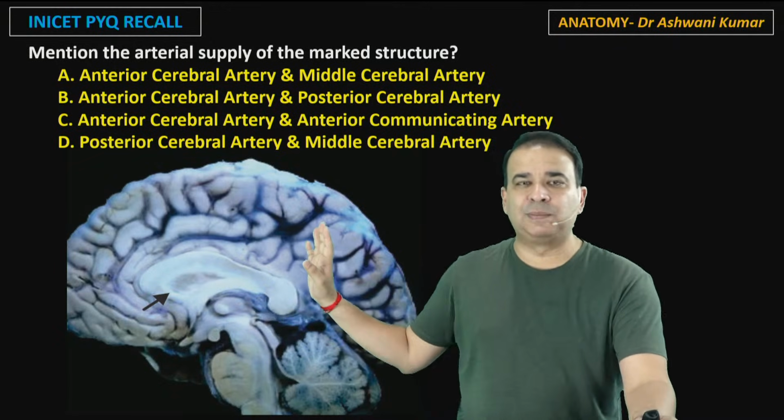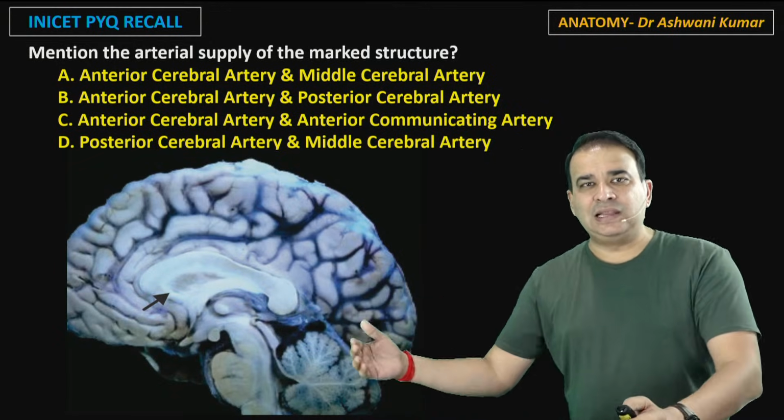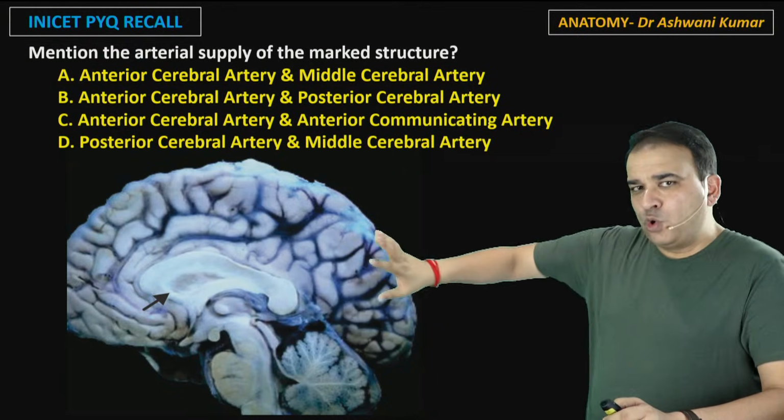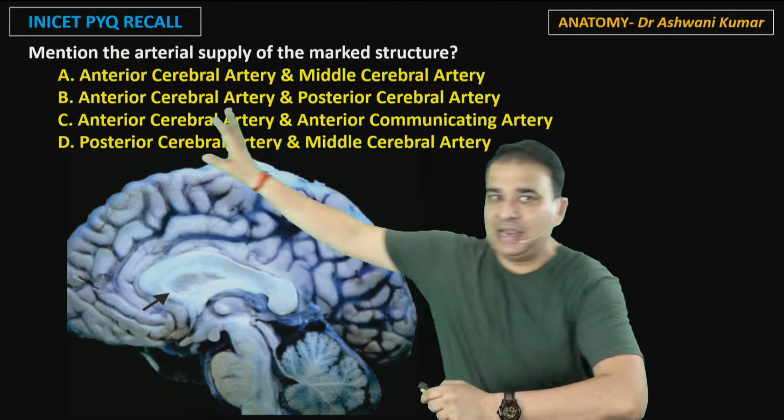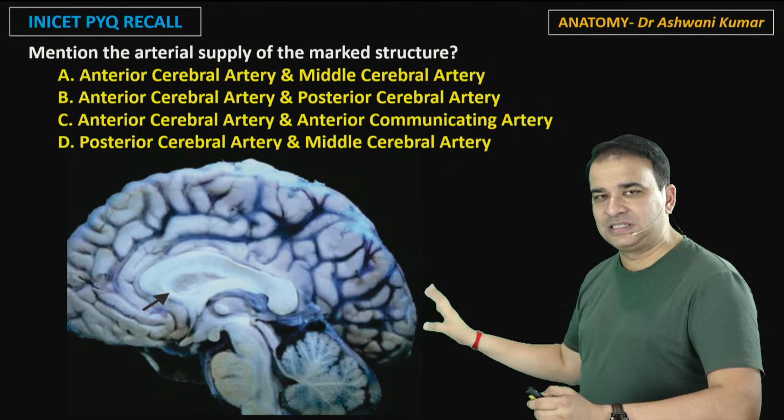Pure corpus callosum ki blood supply, look. Guys, the answer is anterior and posterior cerebral artery. Because when you look at the medial surface of the cerebrum, you know that the two main arteries supplying the medial surface are the anterior cerebral artery, and here we have the posterior cerebral artery.